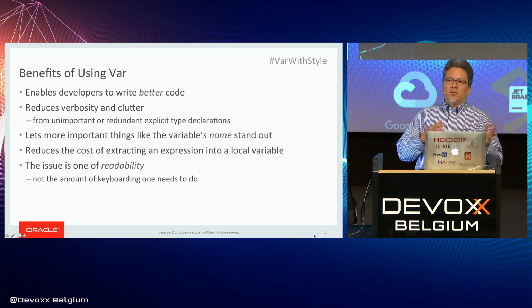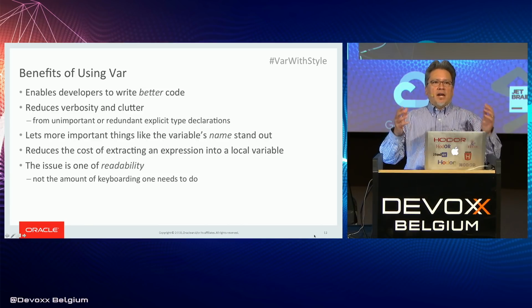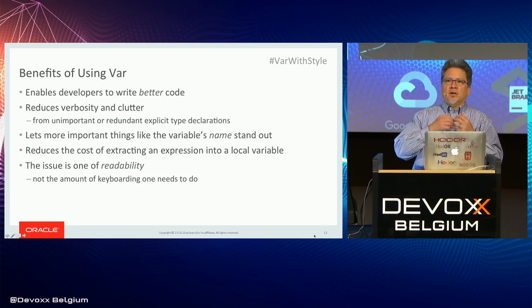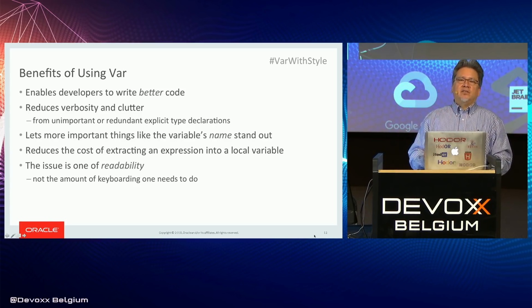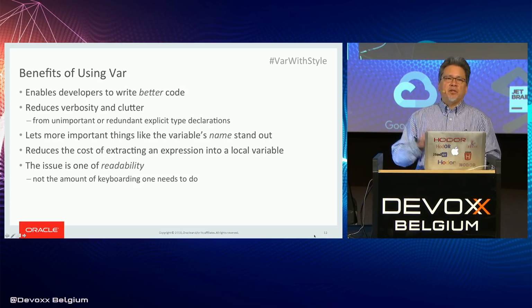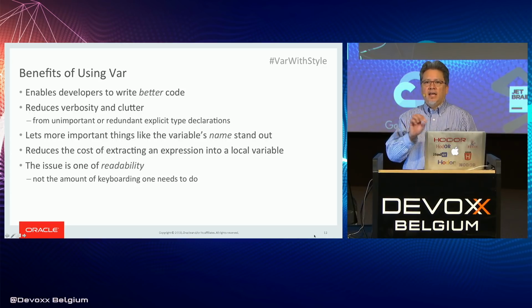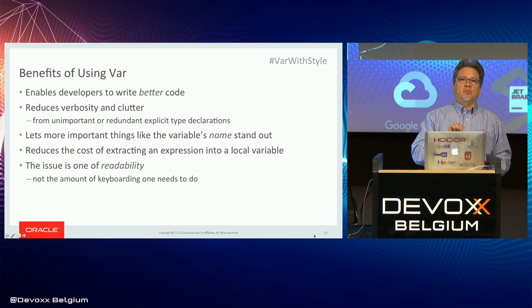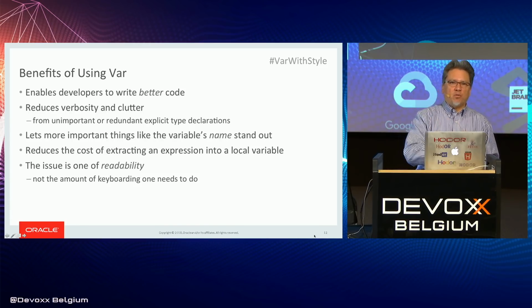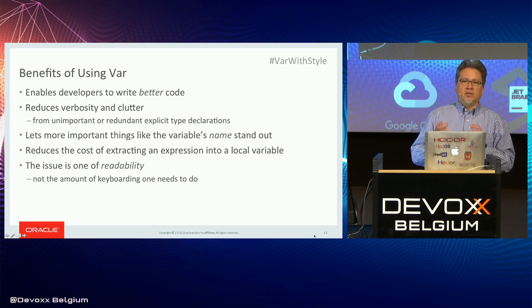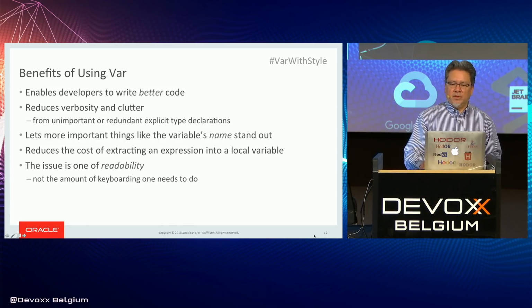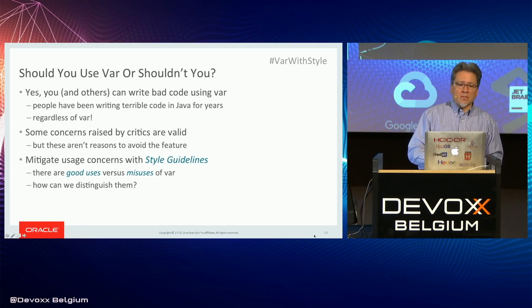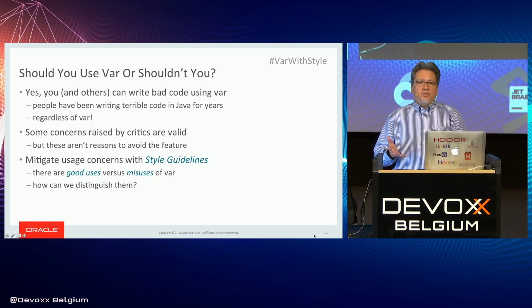So one of the other criticisms of var is, we don't need var, I can just use autocomplete. Well, that means you have fewer keystrokes because your IDE will help you with that. And that's nice, but that text ends up being in your source code, and everybody who looks at that source code has to understand that. And if the explicit type declaration is not that important, they have to read past that and see what's going on. So again, it's readability of code, not the amount of keyboarding or typing on the keyboard that you need to do.